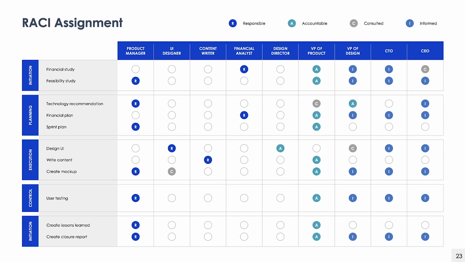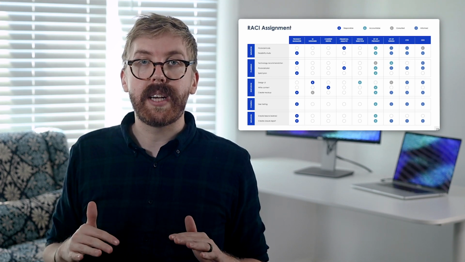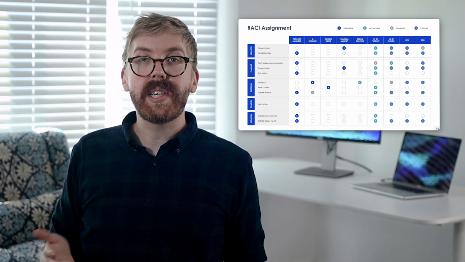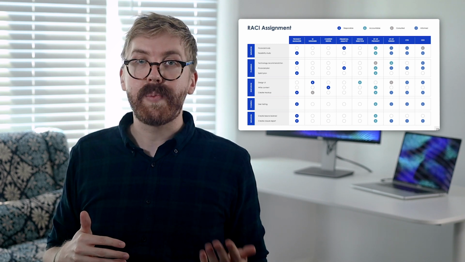Under the RACI framework, roles are assigned as who is responsible for a decision, who is accountable for that decision, who is consulted before the decision is finalized, and who is informed of decisions when they are made. The purpose of RACI is to make sure all stakeholders know their responsibilities, confirm that resources are rightfully allocated, and create transparency so everyone is on the same page and can be held accountable to what they are responsible for.